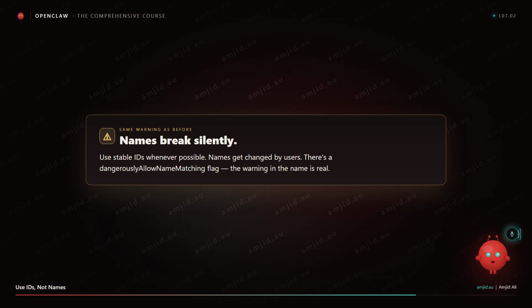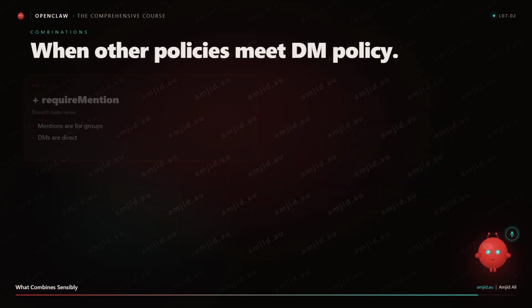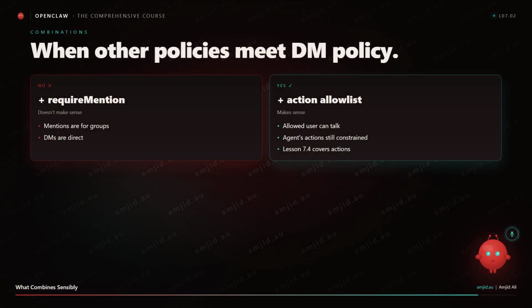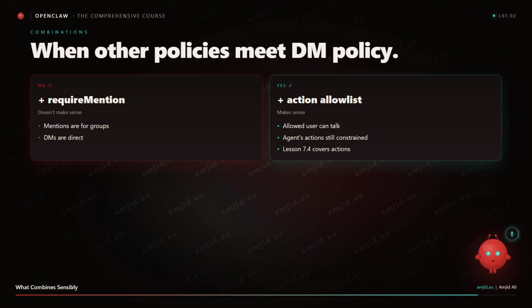Take the hint. Combining DM policy with require mention does not really make sense. Require mention is for groups, not DMs. DMs are direct. Combining with action allow list does make sense though. So your allow-listed DM user can talk to the agent, but the actions the agent can take on that channel are still constrained. We will get to action allow lists in lesson 4.